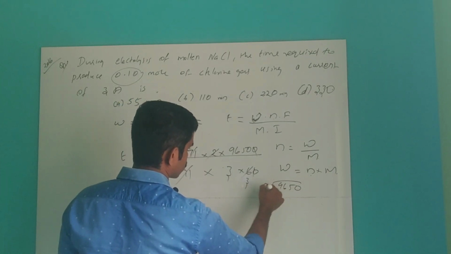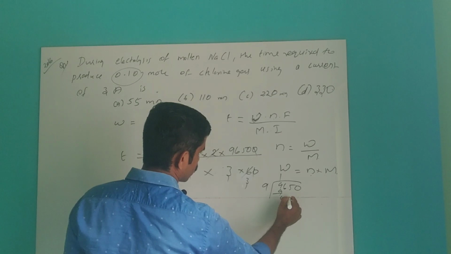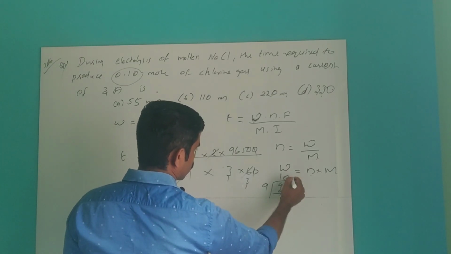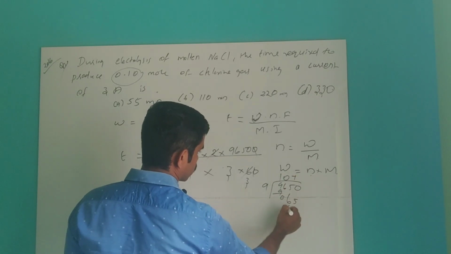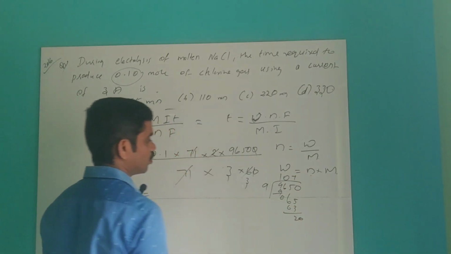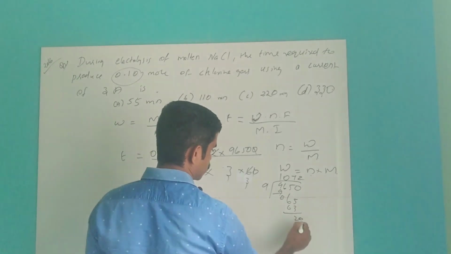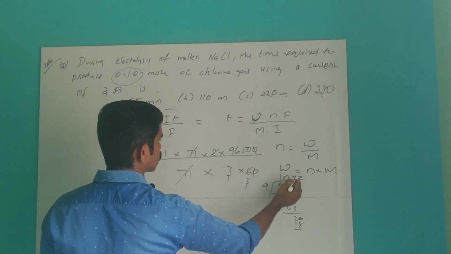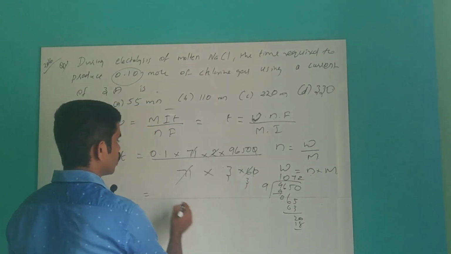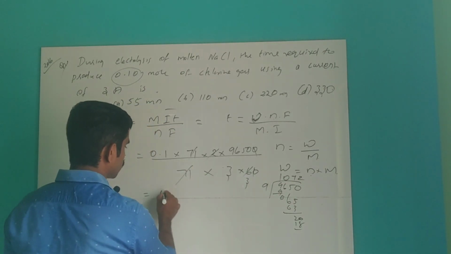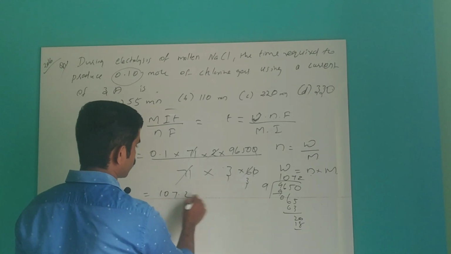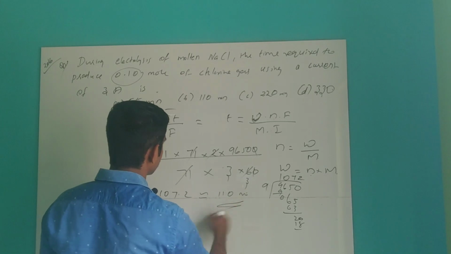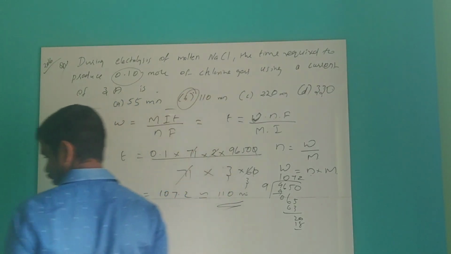Dividing gives about 1000, so we get 0.1. So 107.2, which is almost equal to 110 minutes. So option B is the right answer.